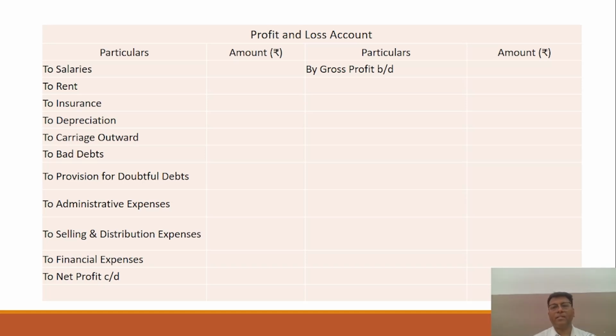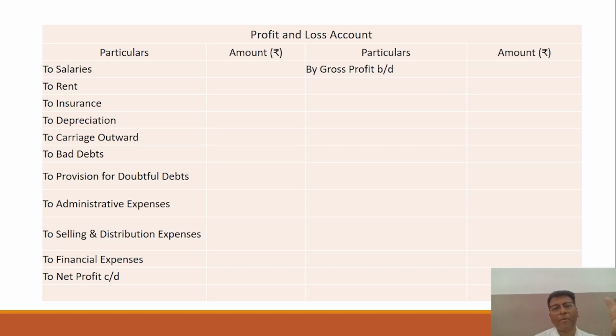And as you see, there is a particular gross profit. Okay, so gross profit which was brought down from the trading account. First you have to prepare the trading account, and after calculating the gross profit, that gross profit would be shown on the credit side of the profit and loss account. So this is the particular format you have to consider, right?